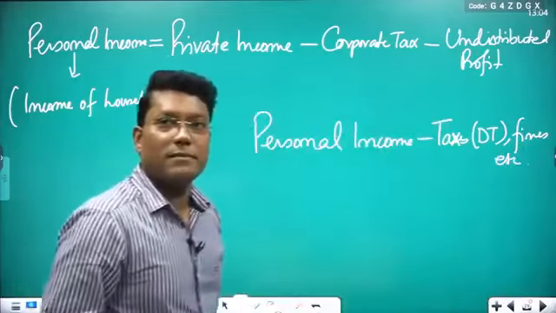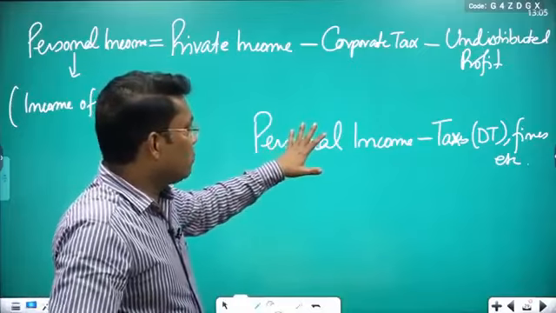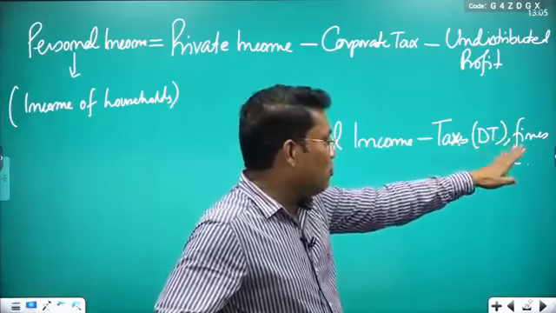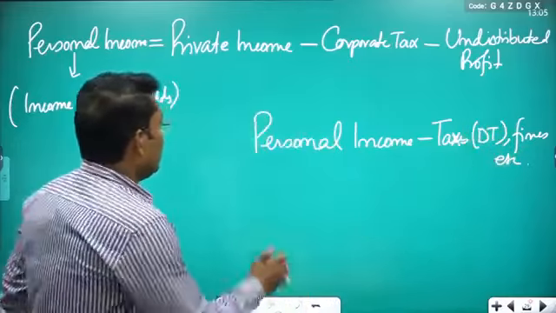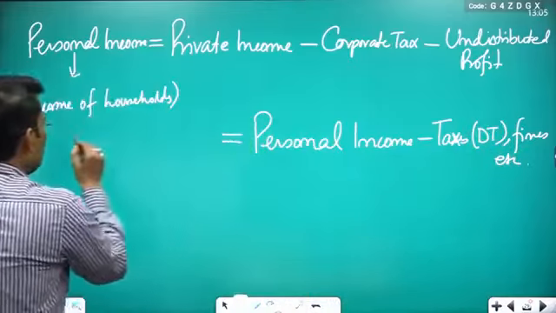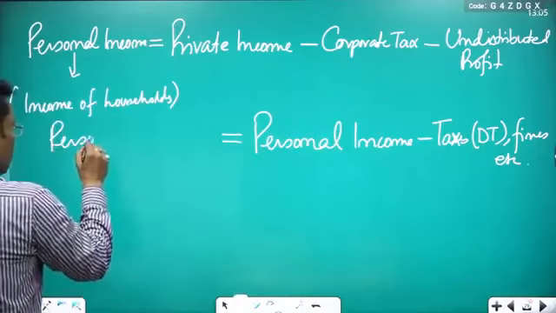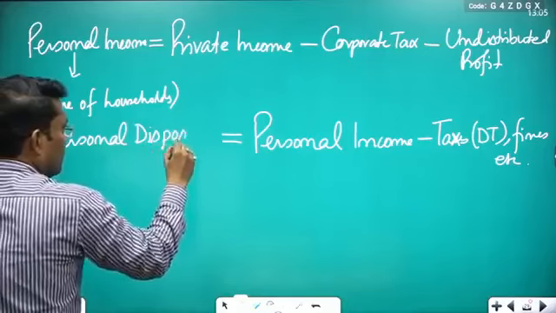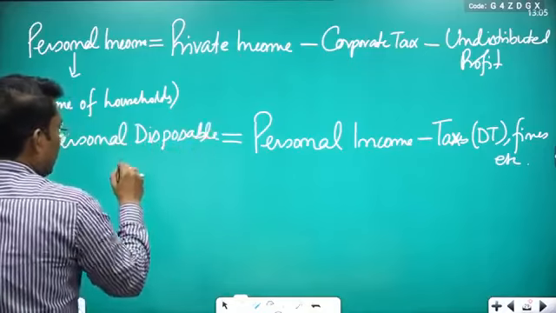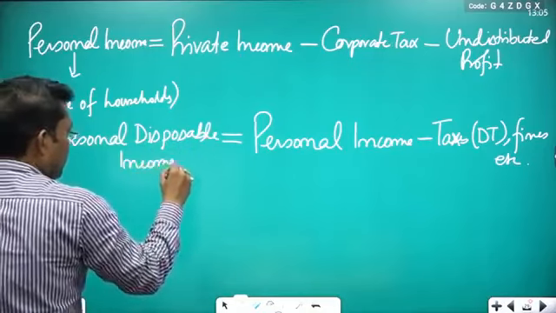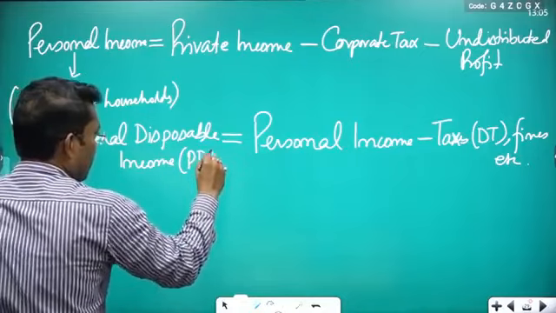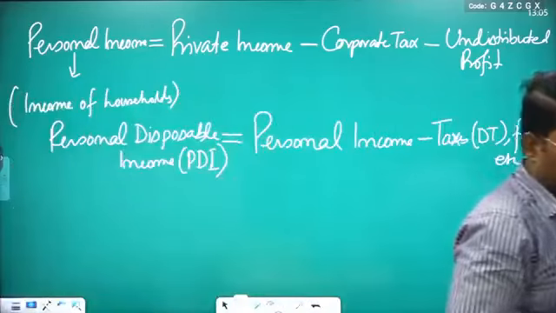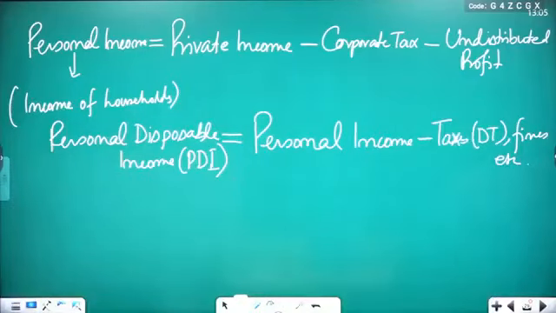You have to subtract. So you calculate the personal income, and you subtract the taxes, DT meaning direct taxes or fines, etc., that you are paying. Then this personal income becomes the personal disposable income, PDI, you can write. Here I is for income.